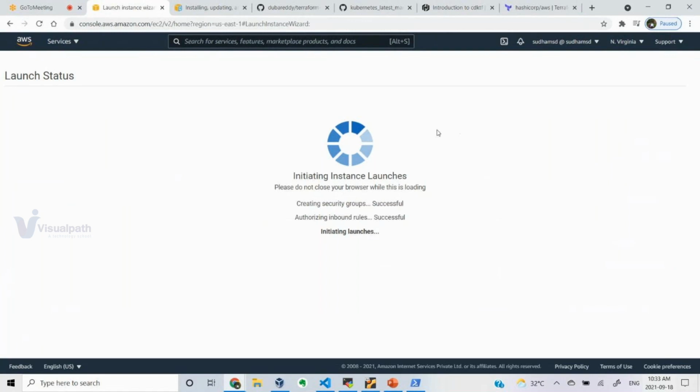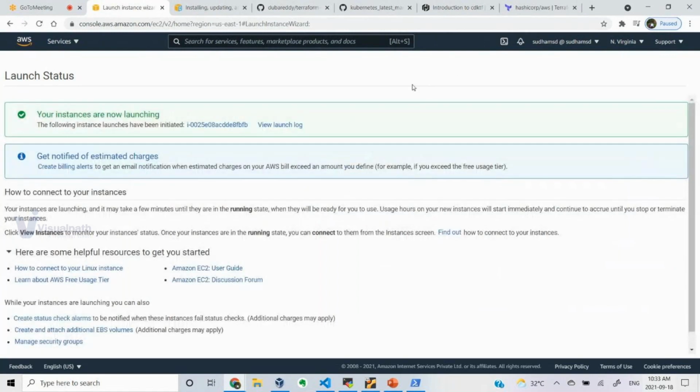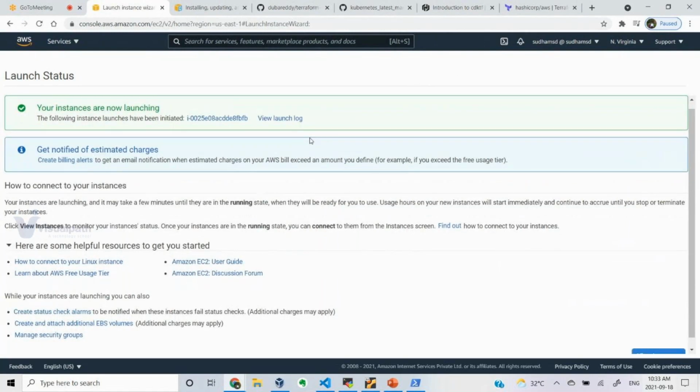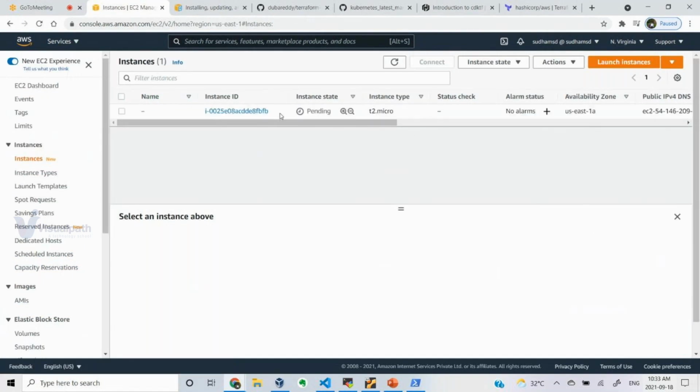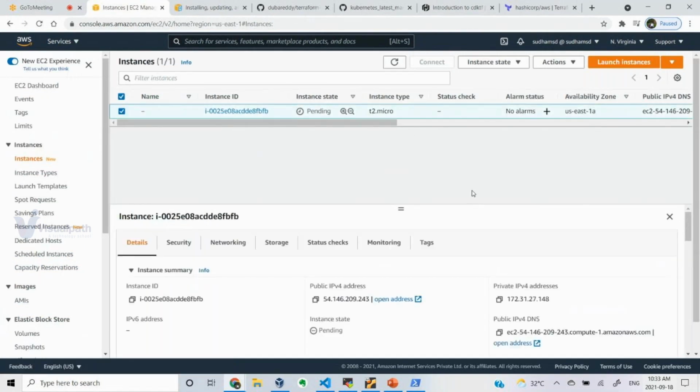So this is the manual step which we have to follow in order to create the AWS instance. It will take some time to create this particular instance. This instance's public IP address is this, and this is the private IP address. With this IP address, I can access my applications which might be running in this particular instance.